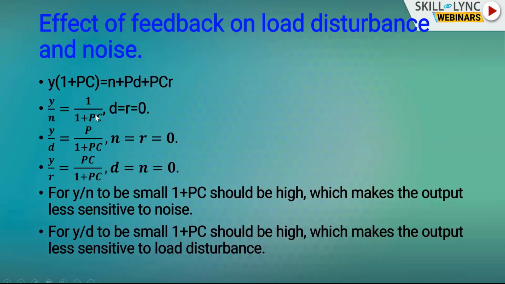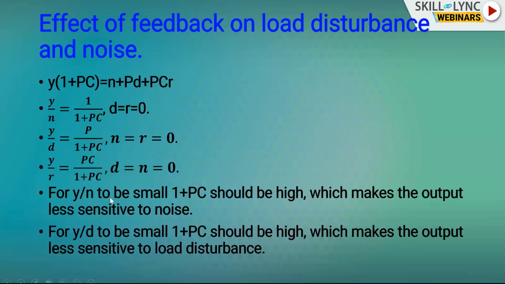This is called the noise transfer function. The next one is Y/D. We make N and R both equal to 0. Therefore Y/D is equal to P/(1 + PC). This is known as the disturbance transfer function. And Y/R is equal to PC/(1 + PC), given D equal to N equal to 0. So this is the reference transfer function.